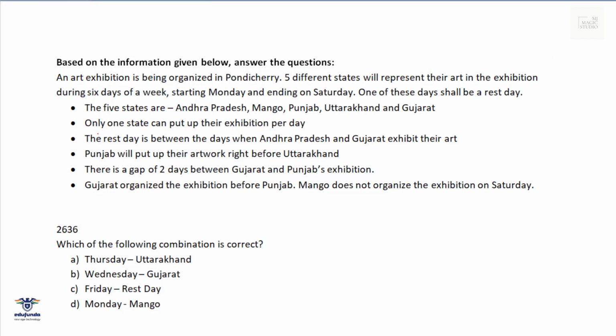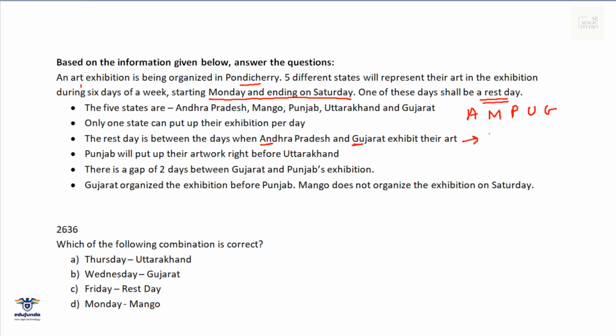An art exhibition is being organized in Pondicherry. 5 different states will represent their art in the exhibition during 6 days of a week, starting Monday and ending on Saturday. One of these days shall be a rest day. The 5 states are Andhra Pradesh, Mango, Punjab, Uttarakhand, and Gujarat. Only one state can put up their exhibition per day. The rest day is between the days when Andhra Pradesh and Gujarat exhibit their art.